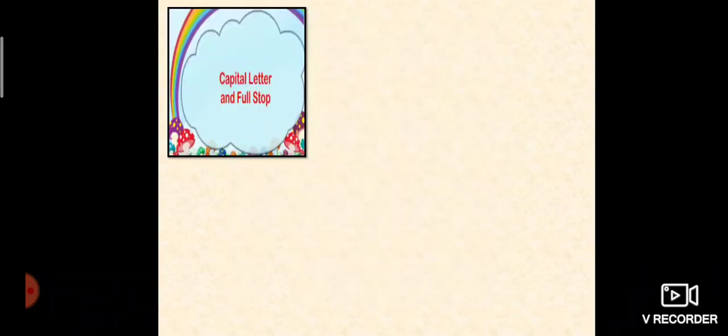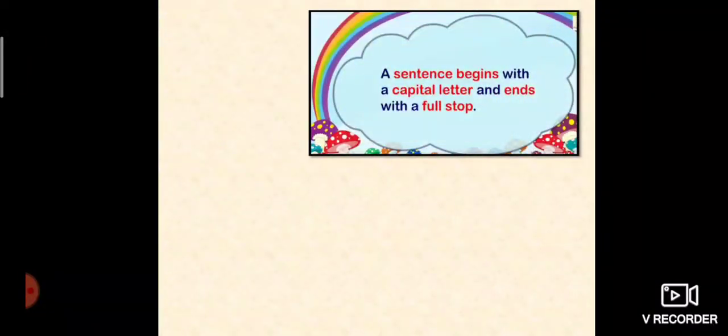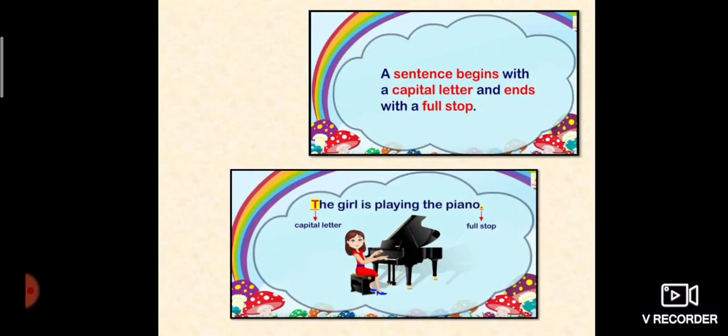Let's see the first, capital letter and full stop. A sentence begins with a capital letter and ends with a full stop. Example, the girl is playing the piano. You can see the first alphabet T is in capital letter and it ends with a full stop.